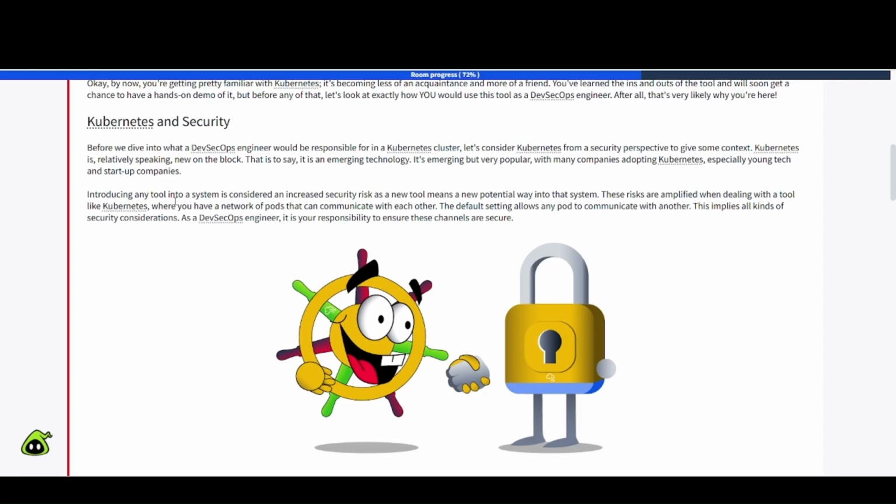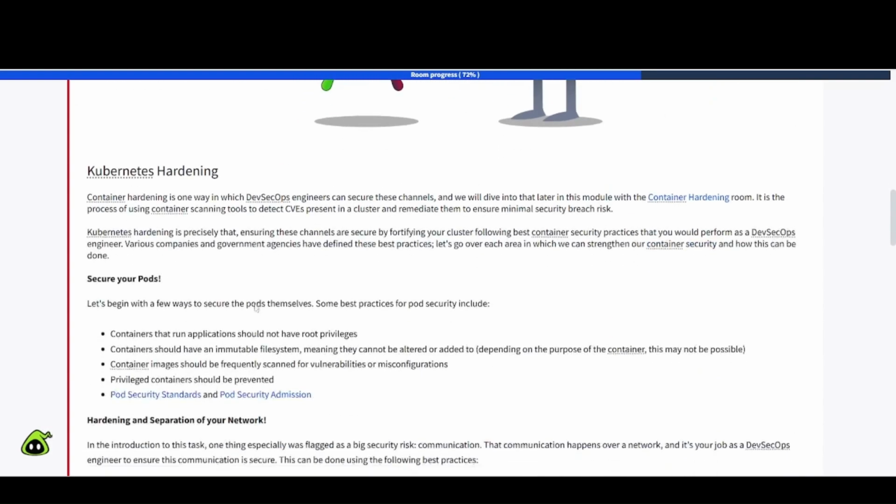Introducing any tool into a system is considered an increased security risk, as a new tool means a new potential way into that system. These risks are amplified when dealing with a tool like Kubernetes, where you have a network of pods that can communicate with each other. The default setting allows any pod to communicate with another. This implies all kinds of security considerations. As a DevSecOps engineer, it is your responsibility to ensure these channels are secure.